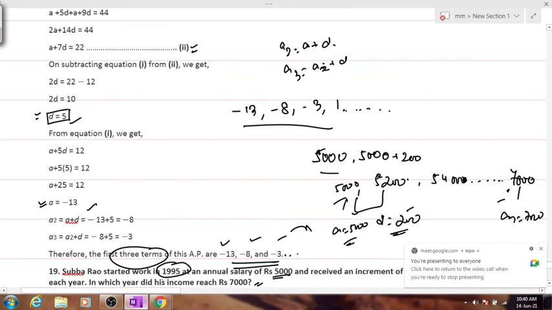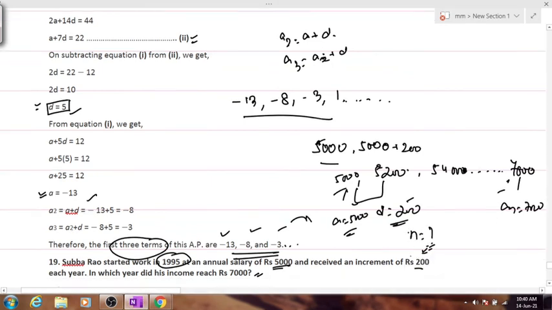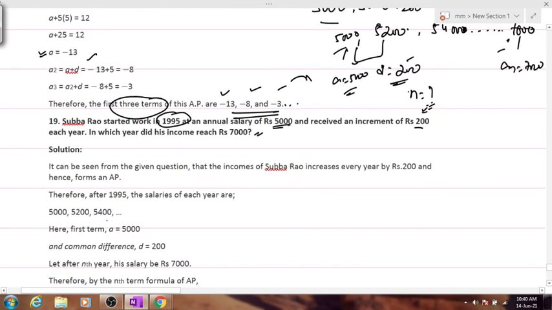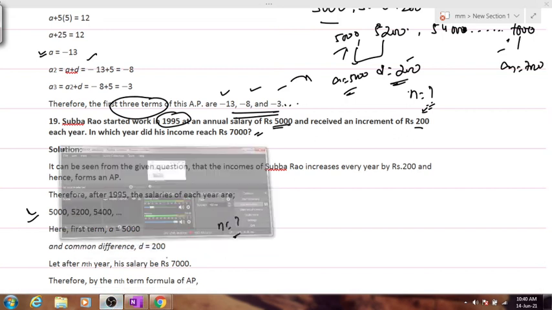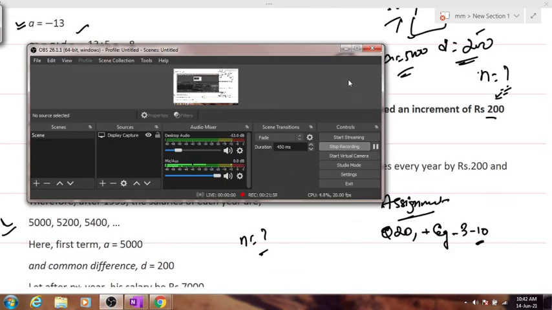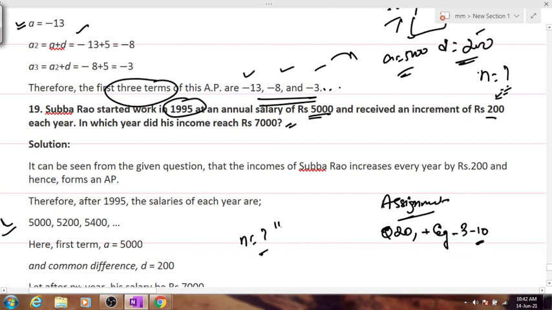Very good. Now, when you have the given portions, can you calculate the value for n? In how many years will that amount be reached? First of all, you make this series, everyone, and tell me what is the value for n that it will take to reach 7,000 rupees a year. I'll pause the video for you to note it down. Now, students have already got the answer of n as, I think, 11, or we'll say that in 2006 the person will get the salary of 7,000.